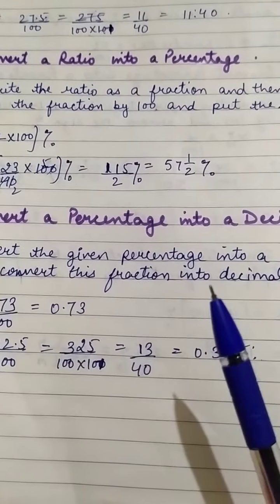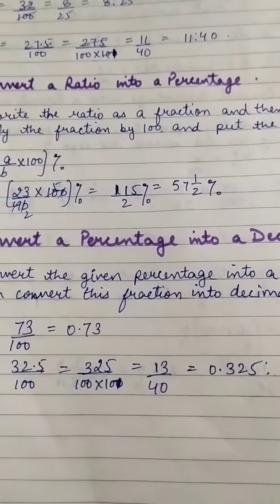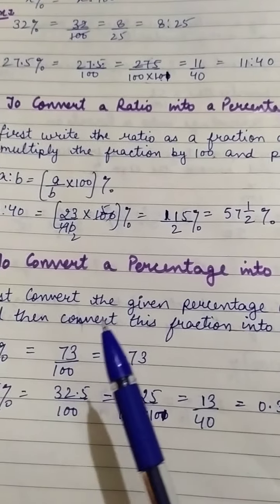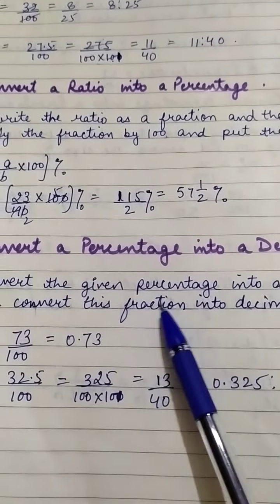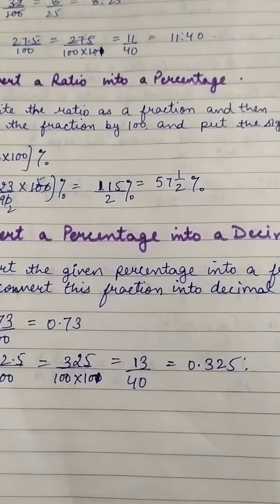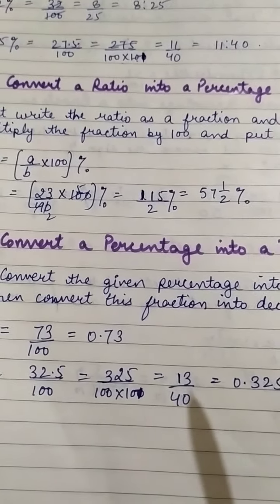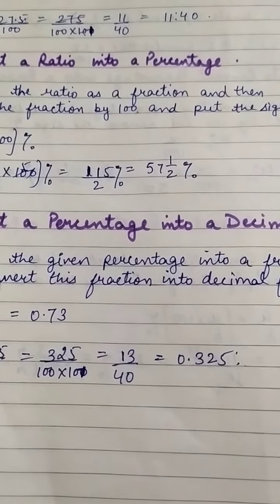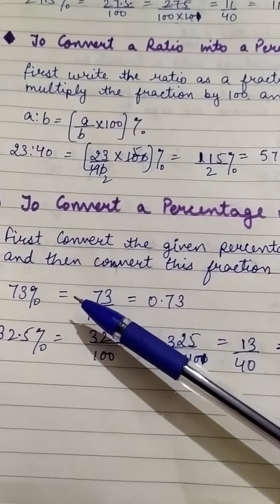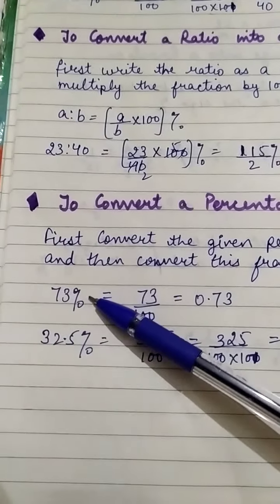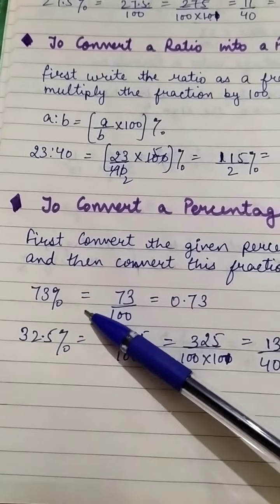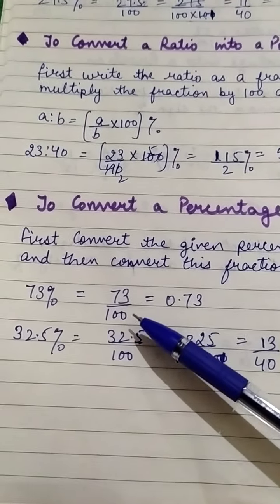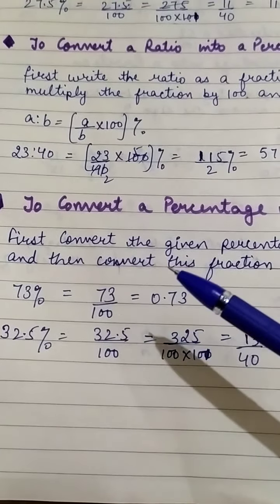Now let's convert a percentage into a decimal. Convert the given percentage into a fraction and then convert this fraction into decimal. First we have to convert the percentage into a fraction, and then into decimal. We can't do it directly into decimal. So if we have 73%, percent is given, so we can't convert it directly into decimal. First of all we have to convert into a fraction, meaning 73/100.